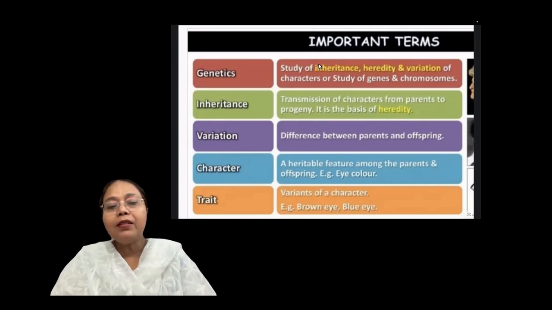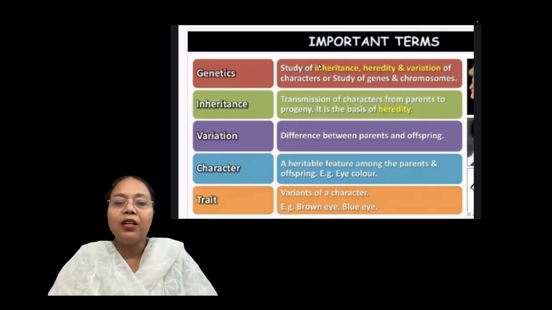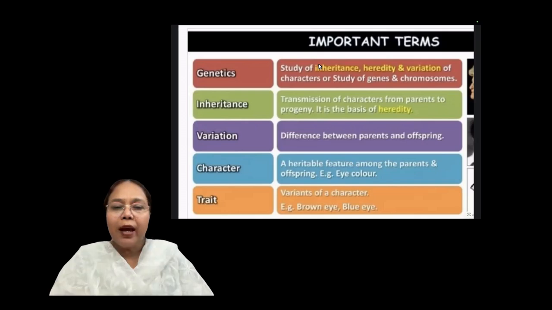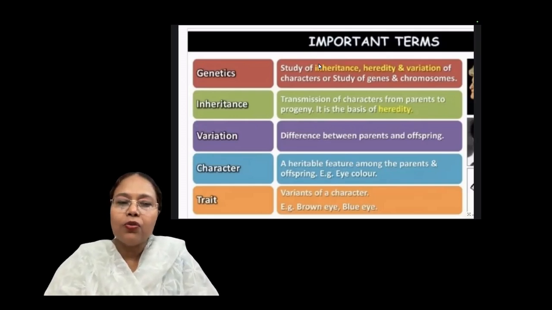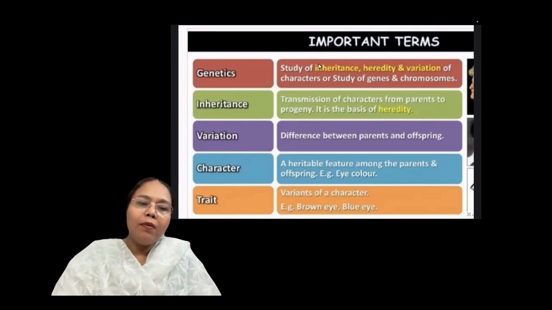But when the height is showing variation, for example, tall height and dwarf, this is actually the trait. Blue eye, brown eye. Red flower, white flower. This is actually trait. So character is one main physical feature and trait is the two types of this feature. Clear, bachcho?